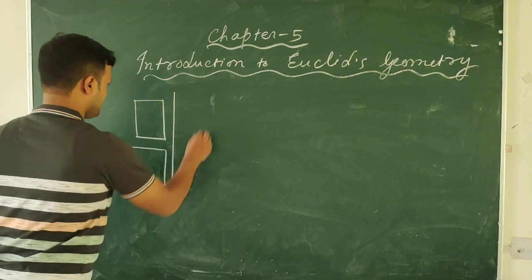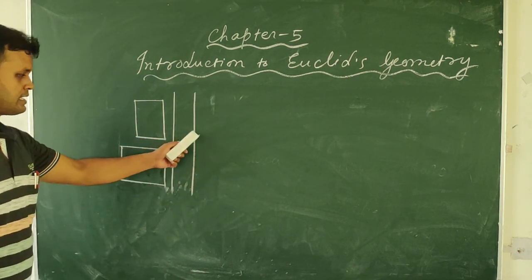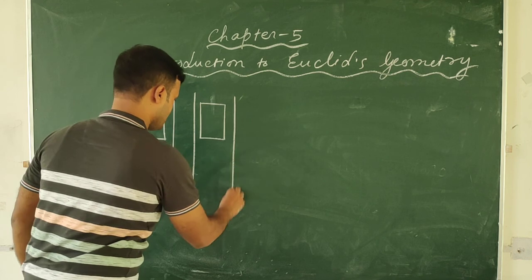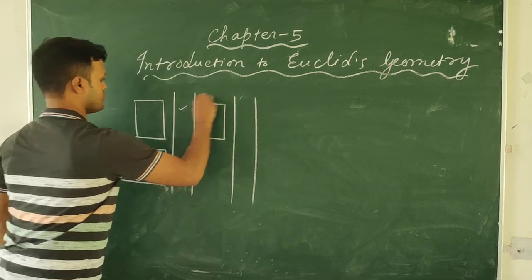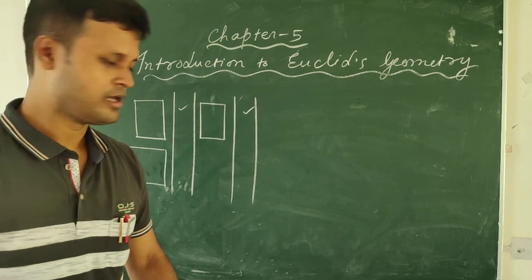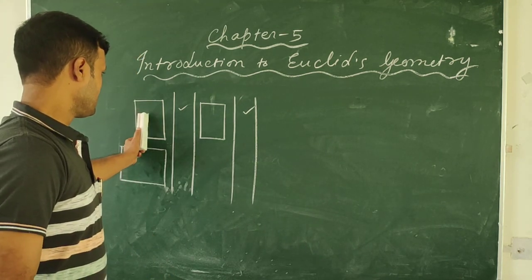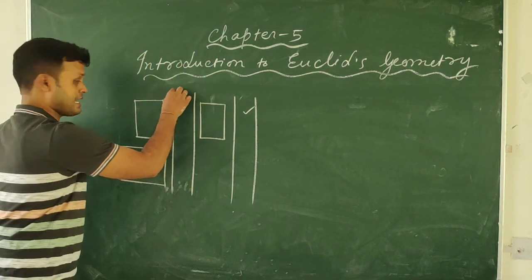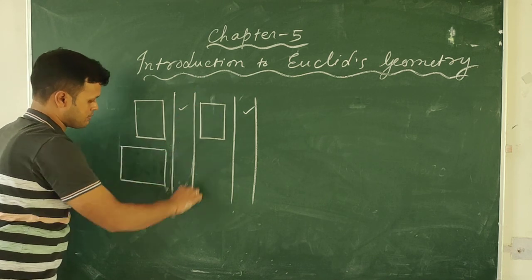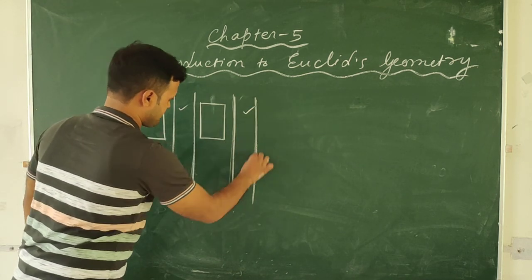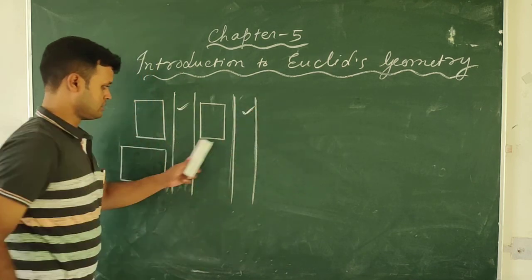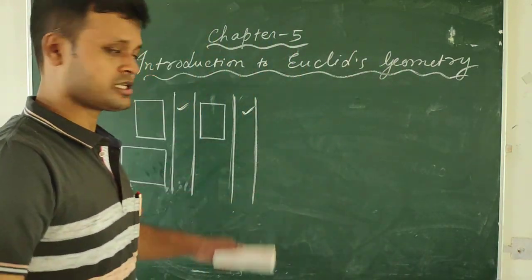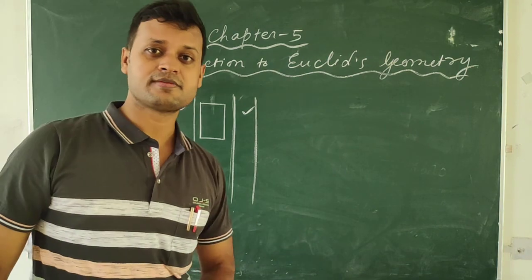Particular shapes were given to the houses. Also, the roads that were constructed, this edge was parallel to this edge, and again this road was parallel to this road, like that. You see, this edge of the road and this edge of the road were parallel. Such accuracy was maintained in the construction of roads during this Indus Valley civilization.